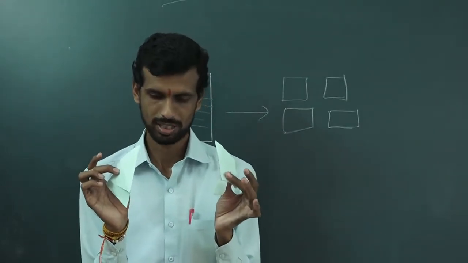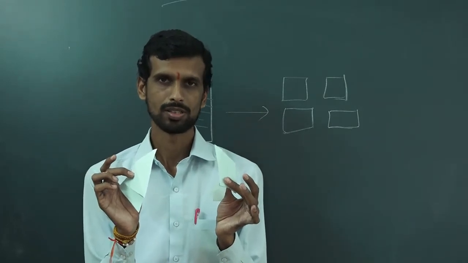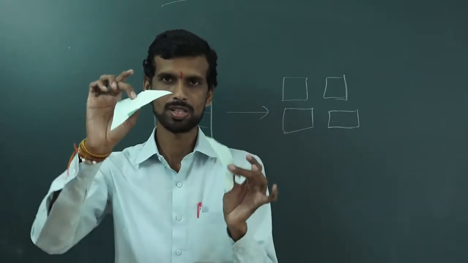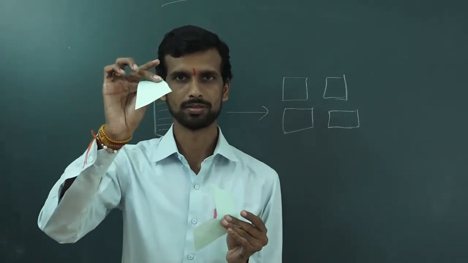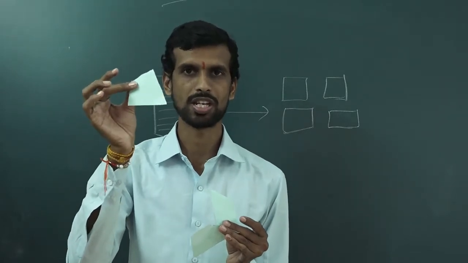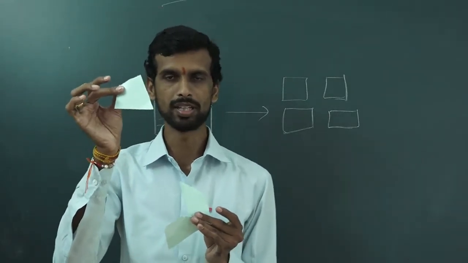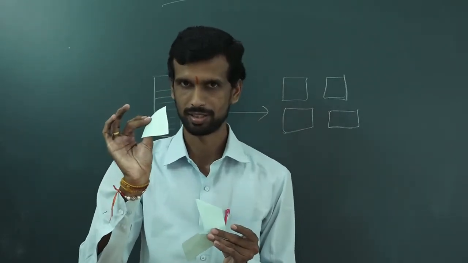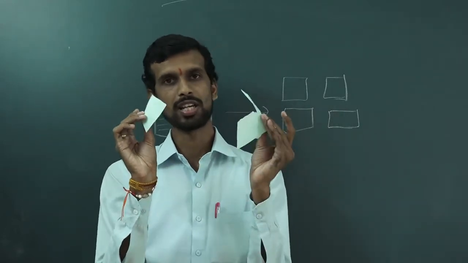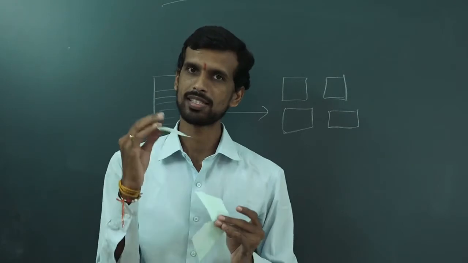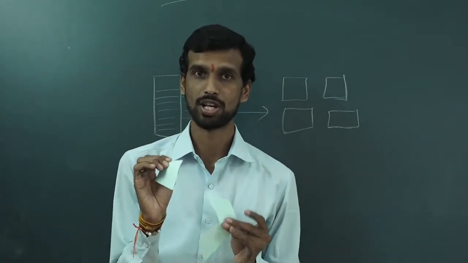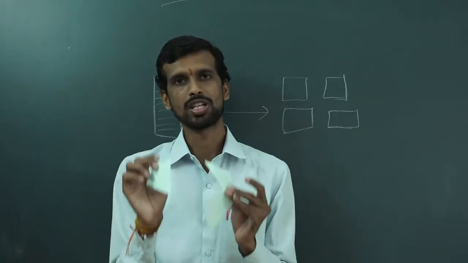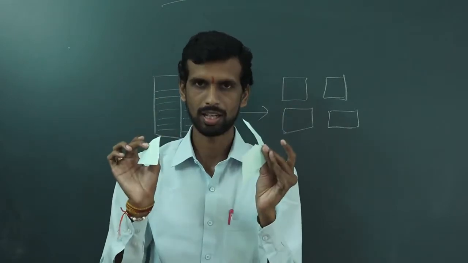Why can I say it is a physical change? Because no new substance is formed. This is very important. Paper remains paper. Has any chemical property changed? Only physical properties, its size and shape, have changed; color is as it is, right? So physical change has occurred. I should have some basis, right? On that basis I can say whether the change is physical or chemical. So this change is physical.